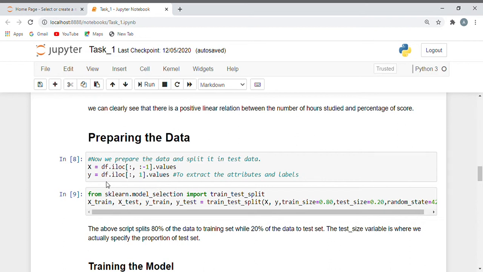Similarly, the y variable contains the labels. Now from sklearn model selection, import train test split. Now we have split our data into training and testing. Our script splits 80% of the data into the training set while 20% of the data goes to the test set.